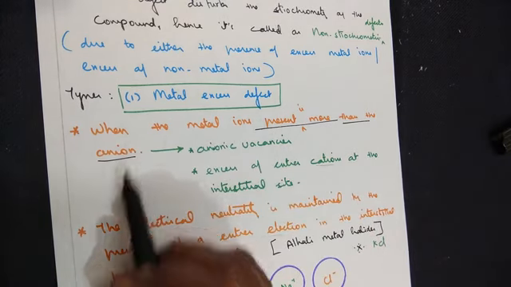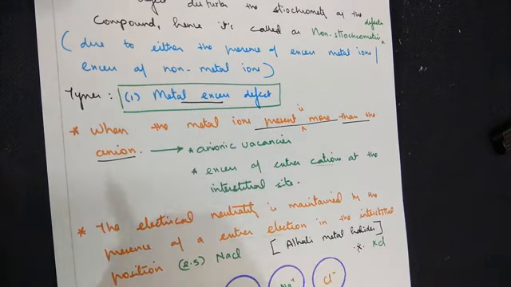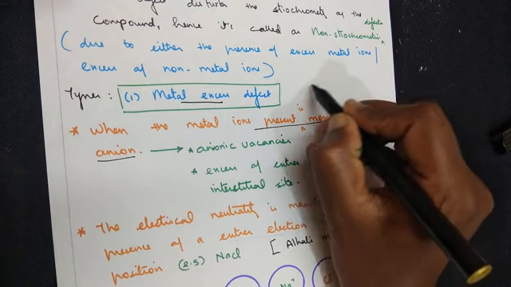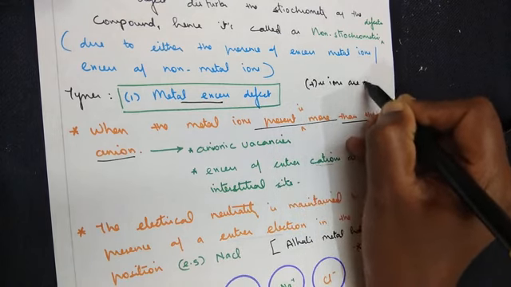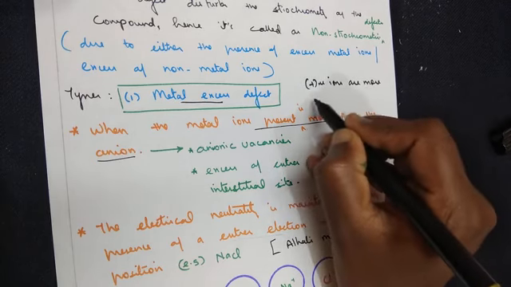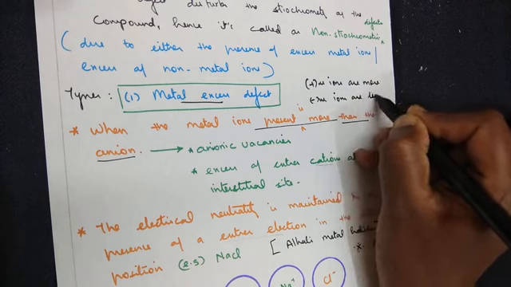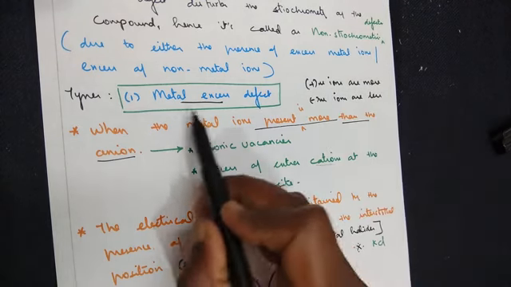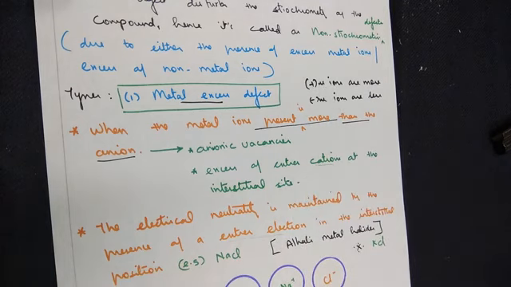Anions are negatively charged. So please remember, when we say metal excess defect here, positive ions are more and negative ions are less in number.